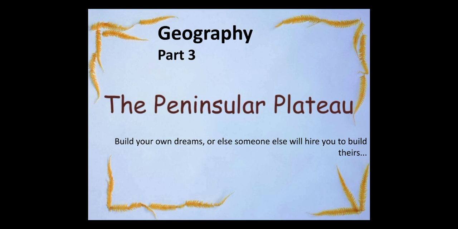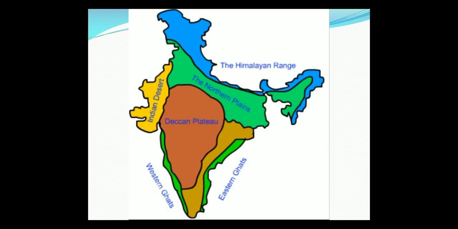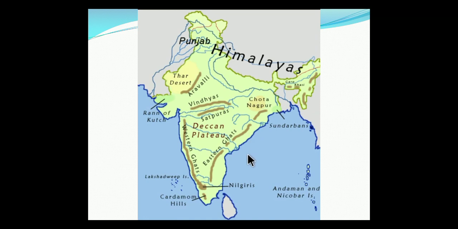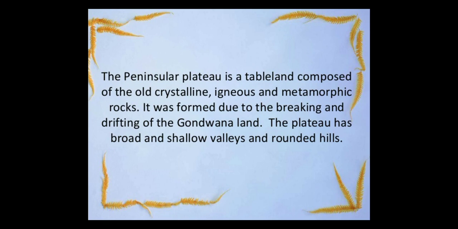100% true. Fine. Now, you can see this is the map of the physical features. Here, the northern plains we have come across, and we have finished with the Himalayan ranges. Now next we are going to see this map of the physical features, how it has been plotted. We will start with the introduction of the peninsular plateau. Let me tell you what the peninsular plateau is.